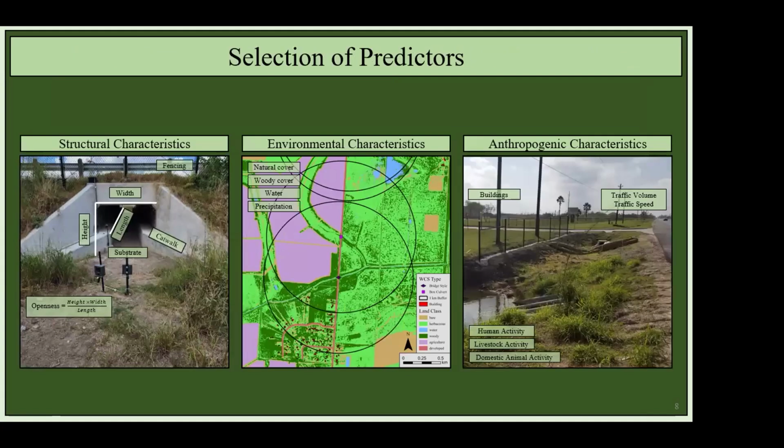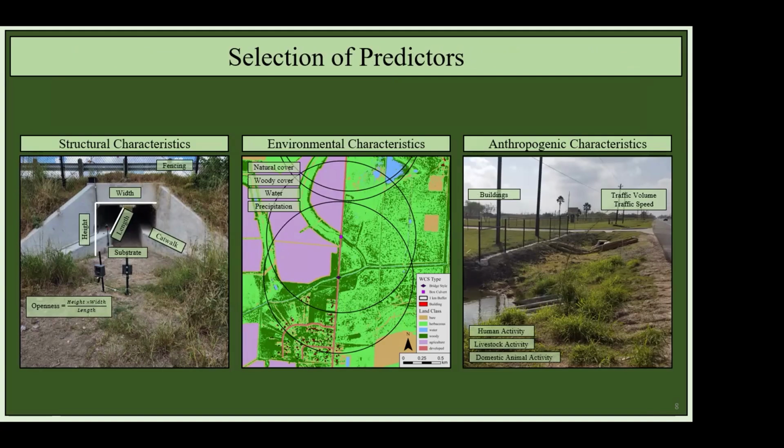Next, we measured several characteristics of each of our wildlife crossings and assigned them to structural, environmental, or anthropogenic. Our structural characteristics included the openness ratio, which is the height times the width divided by the length, the substrate, the presence of a catwalk, which is just a raised concrete step that allows passage during flooding events, and the length of the fencing.